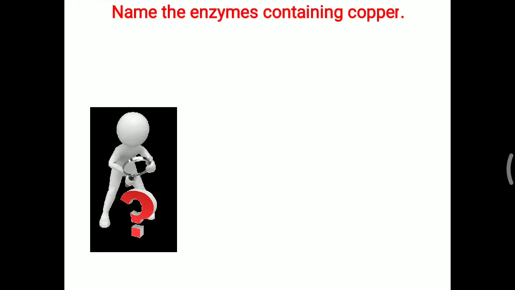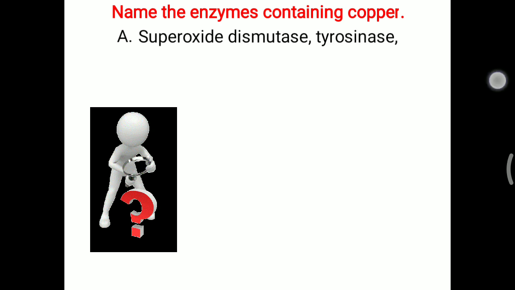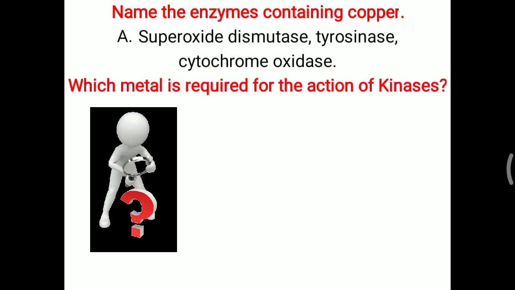Further Viva question: name the enzymes containing copper. Superoxide dismutase, tyrosinase, and cytochrome oxidase are the important enzymes containing copper. Which metal is required for the action of kinases? All kinases require one particular metal, and you have to remember that it is magnesium. The three important kinases of glycolysis, the key enzymes, are hexokinase, phosphofructokinase, and pyruvate kinase. All these kinases need magnesium as a metal ion, so they work as metalloenzymes.